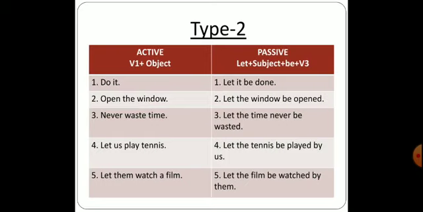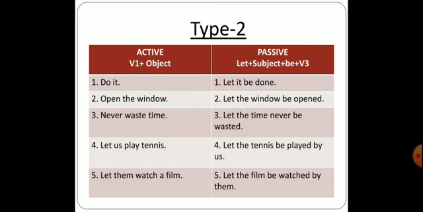Now you can write it the other way, let it be done by you. You can put by you, or if you write in this format, let it be done. Both of the sentences are correct. The second one is open the window. Now when you change into passive, you are supposed to start with let. So let the window be opened. The third sentence is never waste time. So when you change into passive form, you will be writing like this, let the time never be wasted.